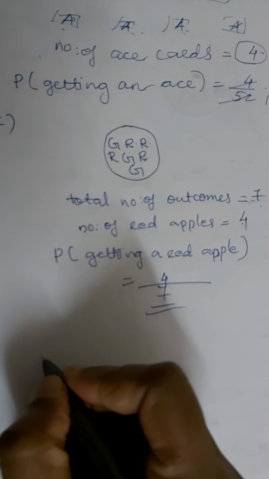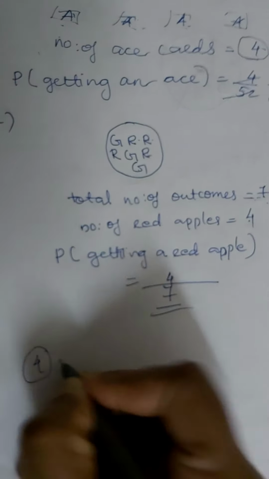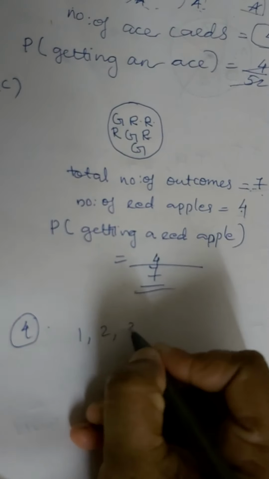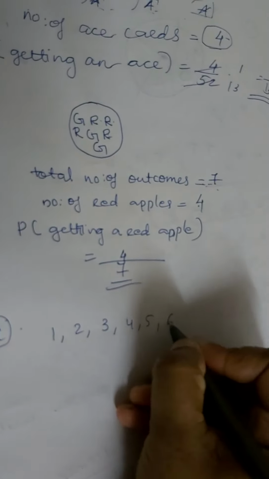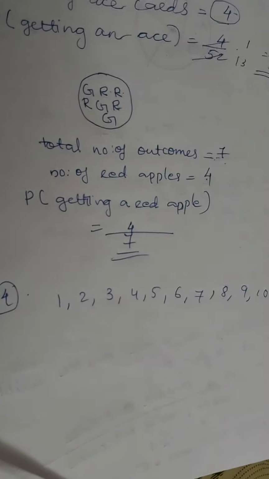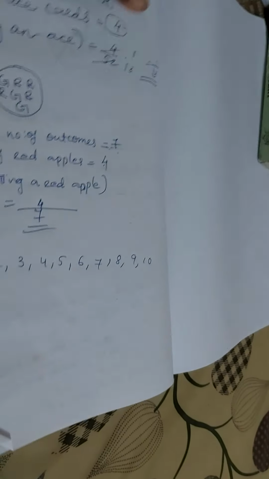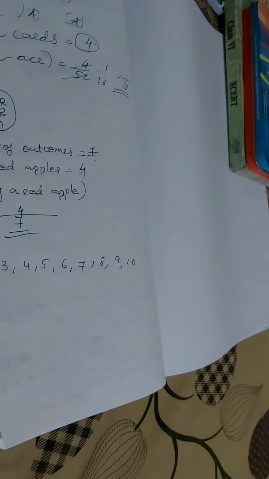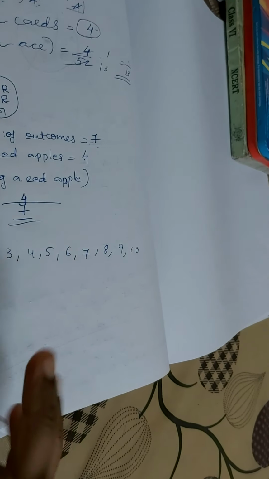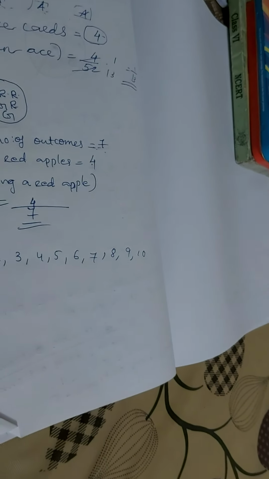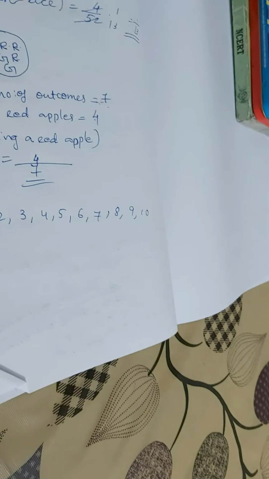Okay. Next question. Question number 4. Numbers 1 to 10 are written on separate slips. So I am writing numbers 1 2 3 4 5 6 7 8 9 10. All these numbers are written on separate slips, kept in a box and mixed well. So just like we are taking a toss, mixing it well. One slip is chosen from the box without looking into it.